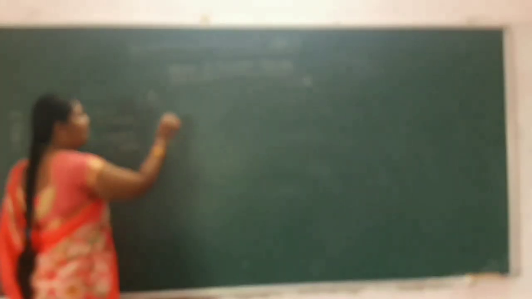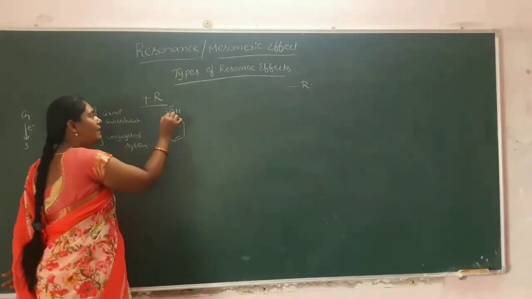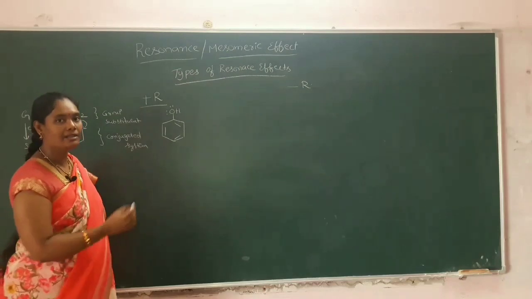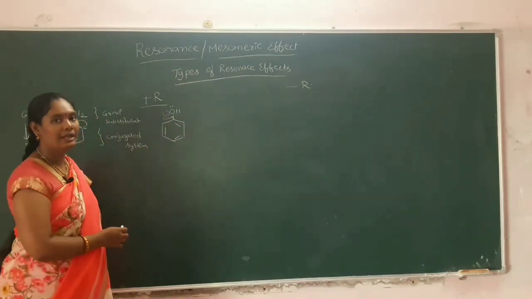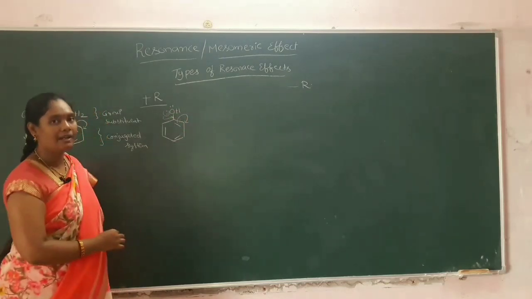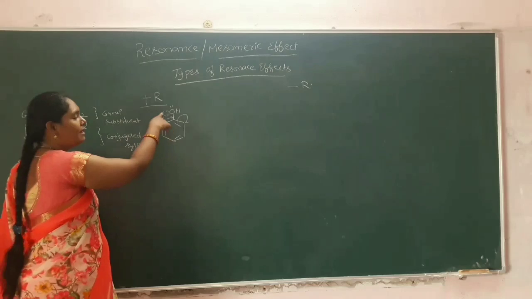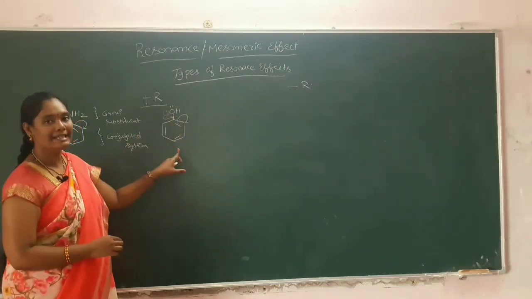The benzene will be substituted with hydroxyl group, OH group, and oxygen having two lone pairs of electrons, and this lone pair of electrons will be delocalized to here. The bond pair of electrons will be delocalized onto the carbon atom. Here also same, the migration of electrons will occur from group to system.